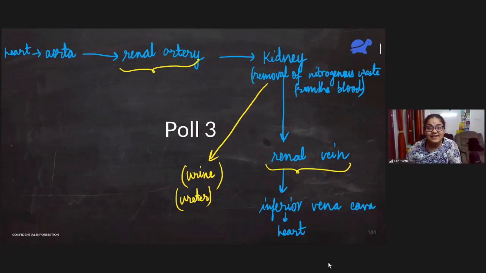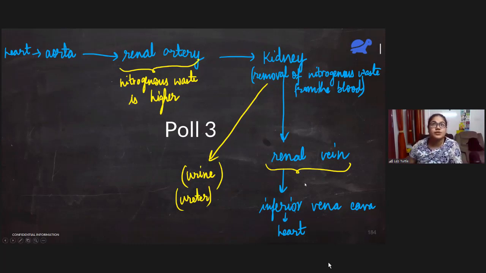Is this clear? Have you understood that now? That in renal artery, nitrogenous waste is higher. And in renal vein, although it is deoxygenated, it is low in oxygen and it is also low in nitrogenous waste.